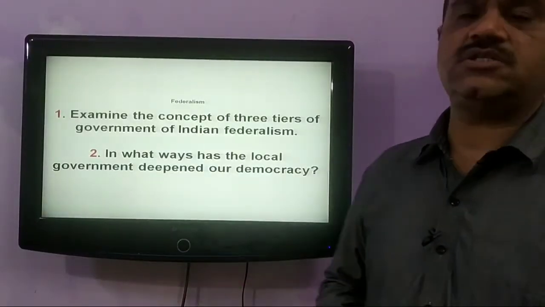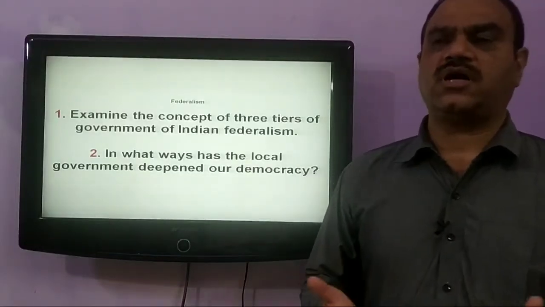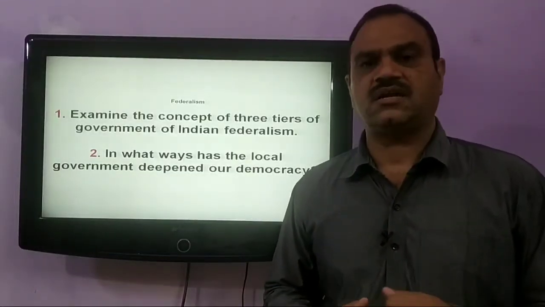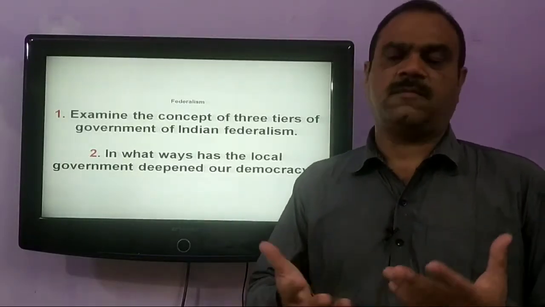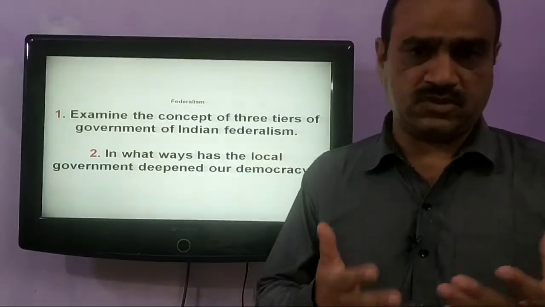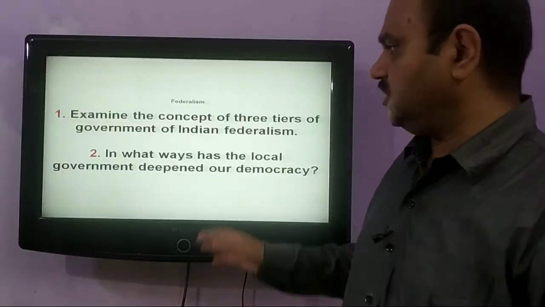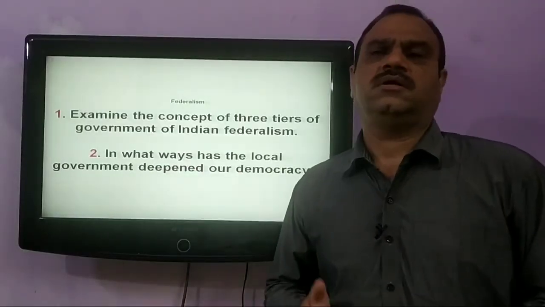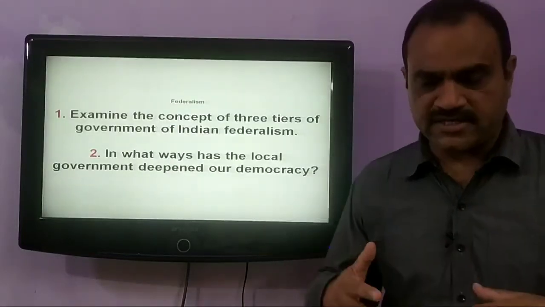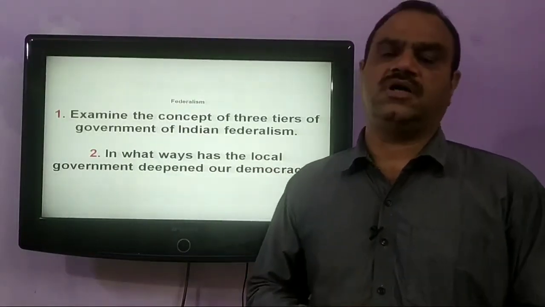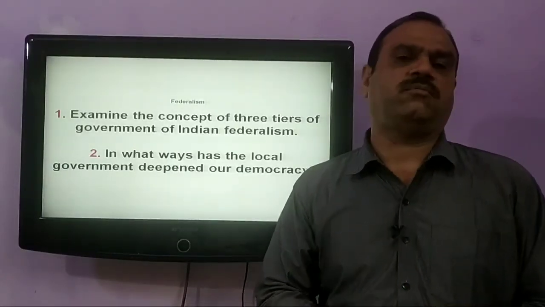Apart from this, in these local bodies, reservation is given to scheduled castes, scheduled tribes and other backward classes, so they can also have their share in the decision making process. Besides this, local government has ensured that most people raise their local issues at the national level and can solve their problems locally.